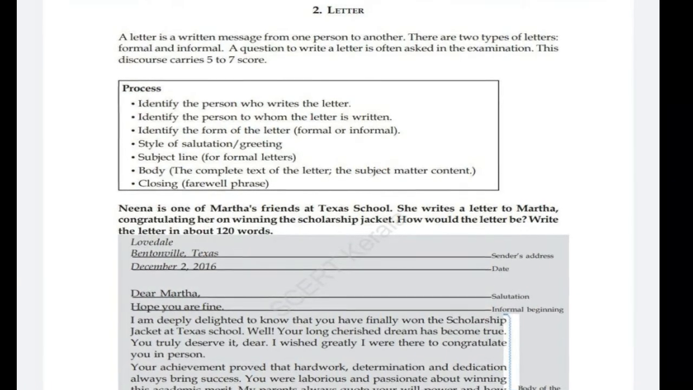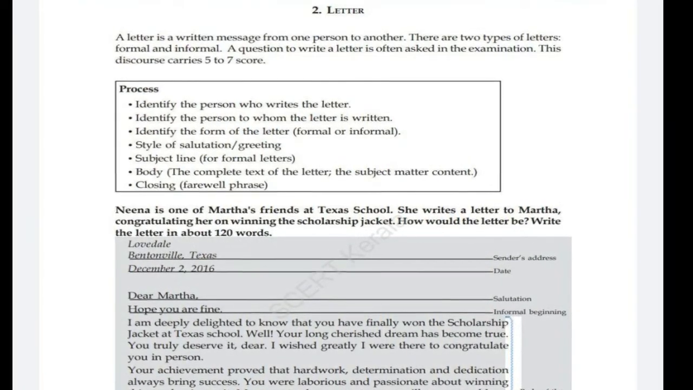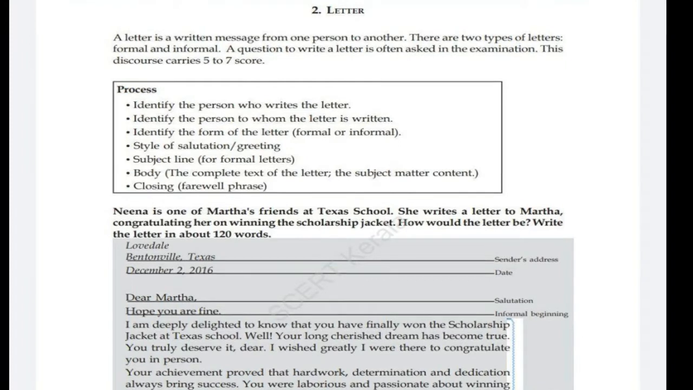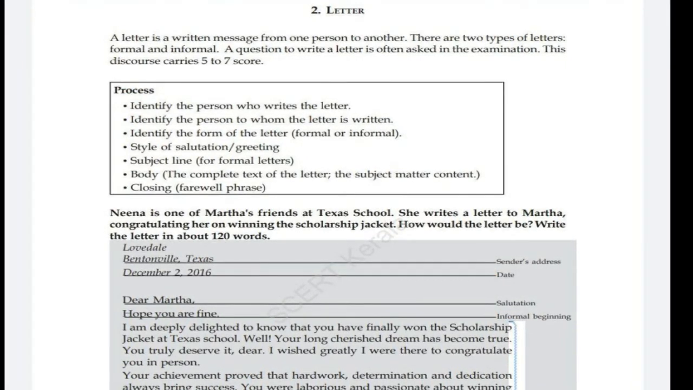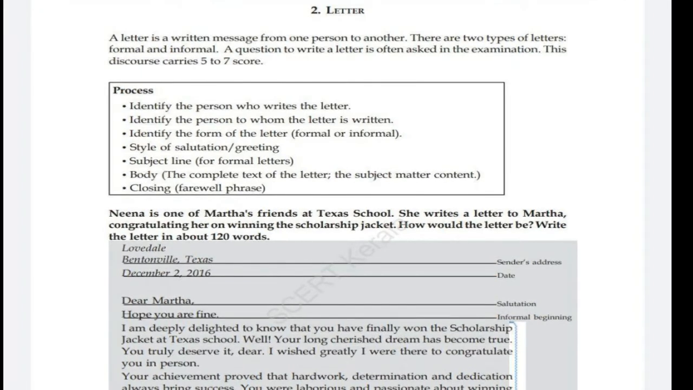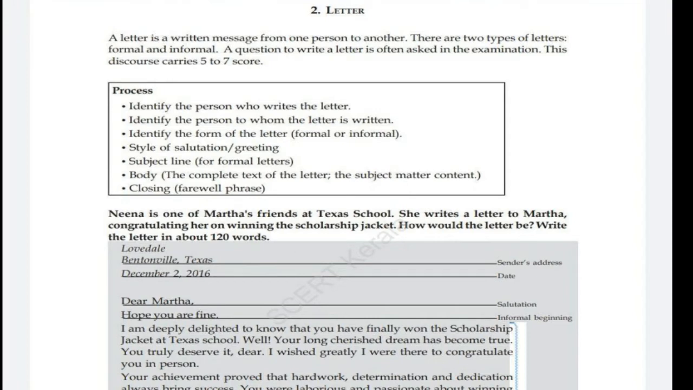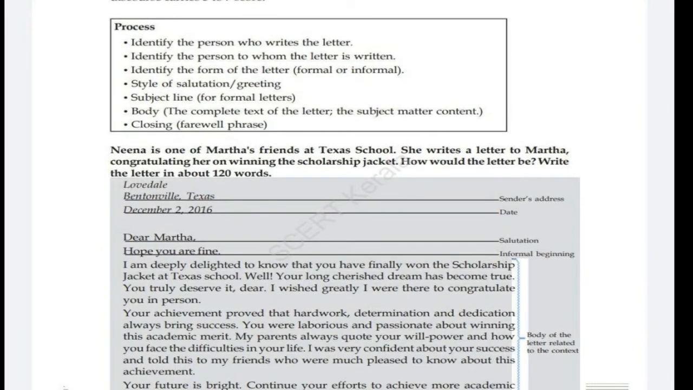If it is a formal letter, you will say hi sir or dear sir, likewise. If you are writing a letter to your friend, you will say hi or my dear friend, my dear uncle, likewise. Then the subject line should be important for a formal letter. Then you have to write the body of the letter. Body of the letter should be the subject matter.